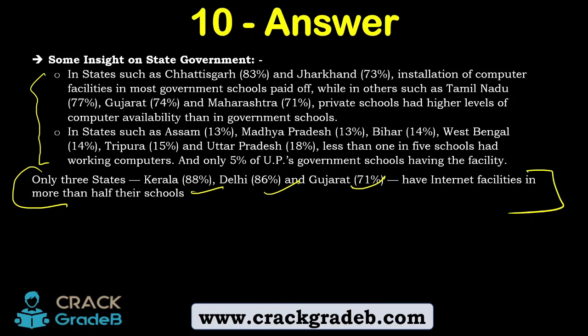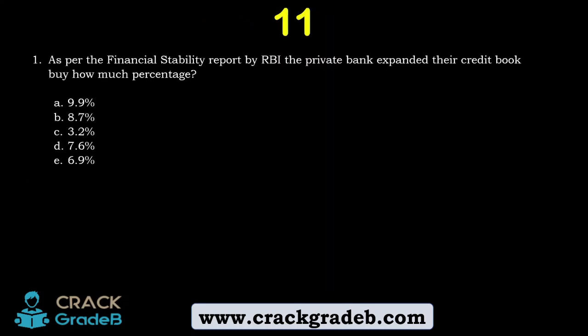So this is one of the important steps towards the future. Now let's move forward to question number 11. So students, from question number 11 to question number 20, we are going to provide it in part 2.